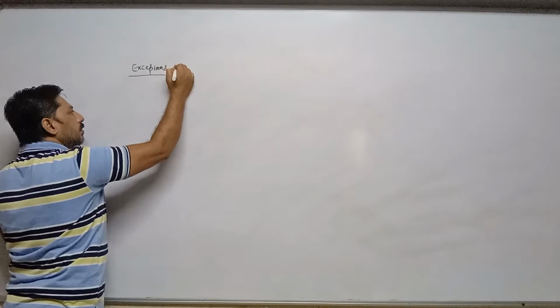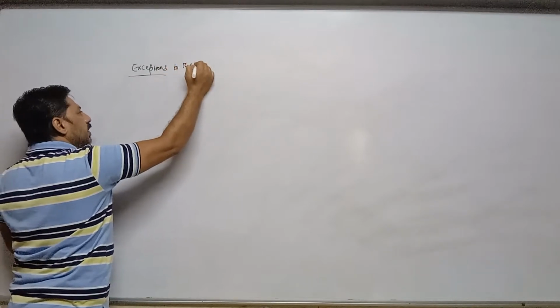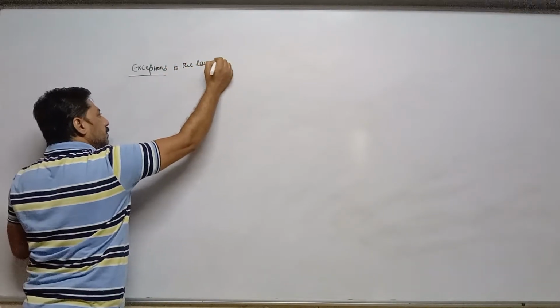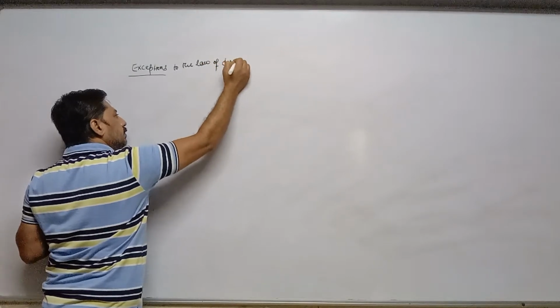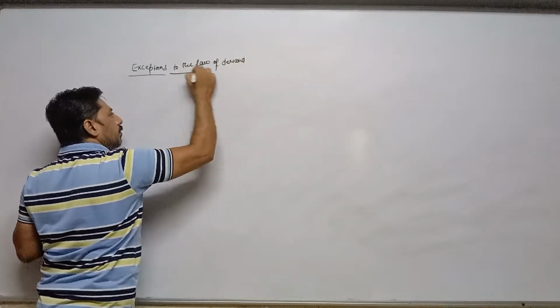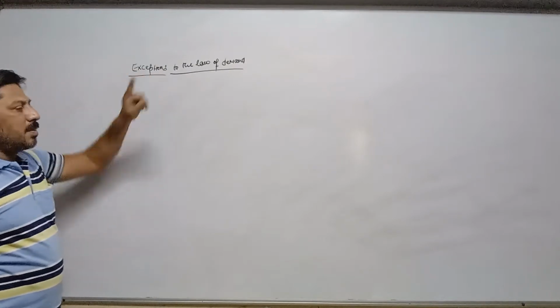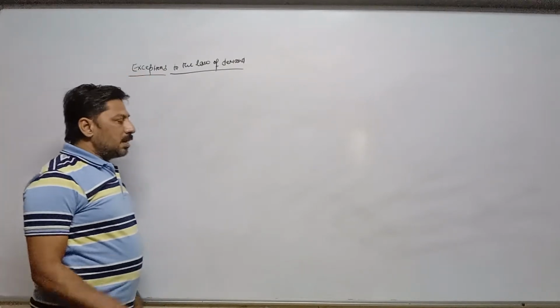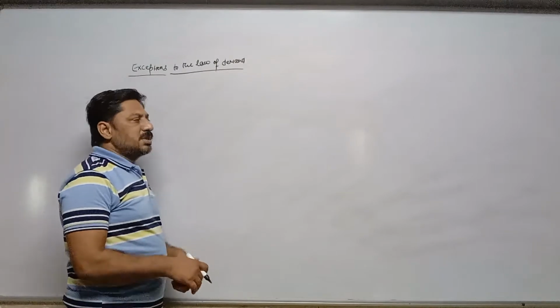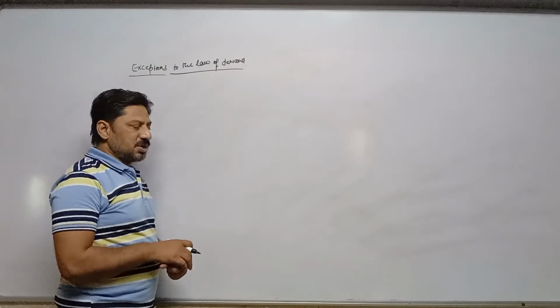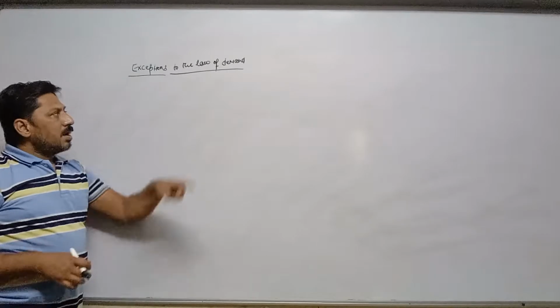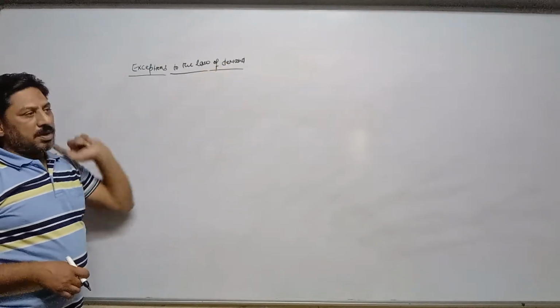Exceptions to the law of demand. First of all, meaning of exceptions regarding law of demand: some goods are such, means nature of some goods are such, on which law of demand is not applicable.